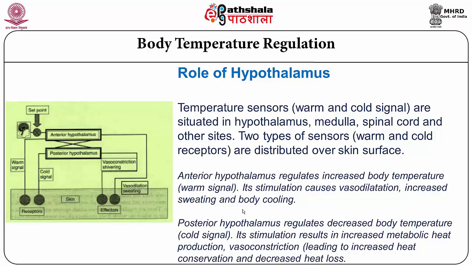When the warm center gets stimulated, it causes vasodilation. That means a greater amount of blood can flow through, and as a result there can be increased sweating and the body can be cooled down. Cold center stimulation regulates the lowering of body temperature. That means when it gets stimulated, increased metabolic heat production takes place, blood vessels get constricted, so there is heat conservation and a decrease in heat loss.